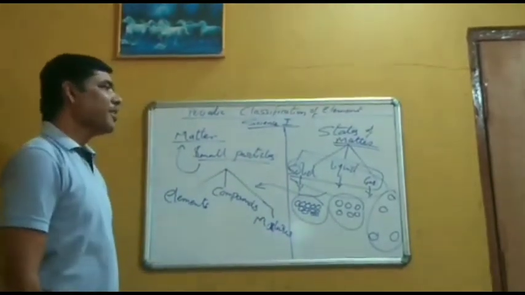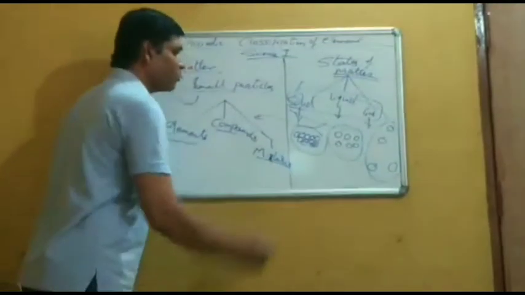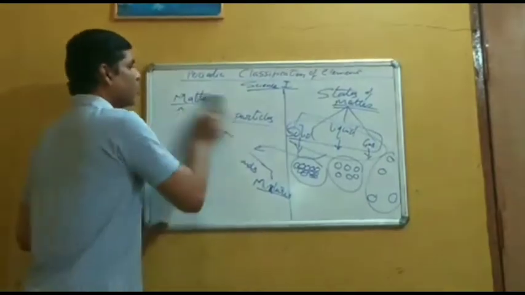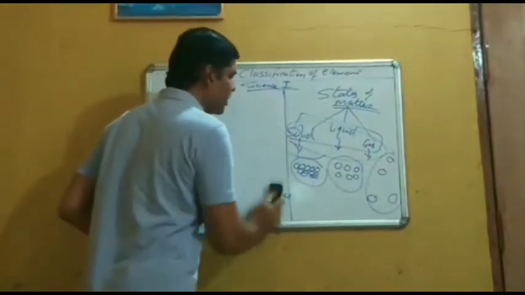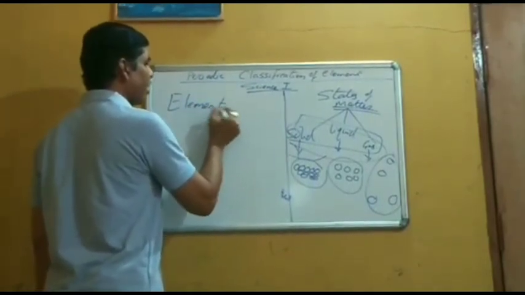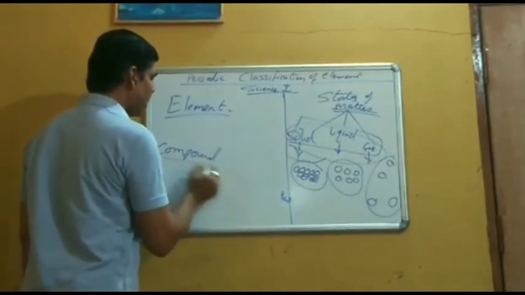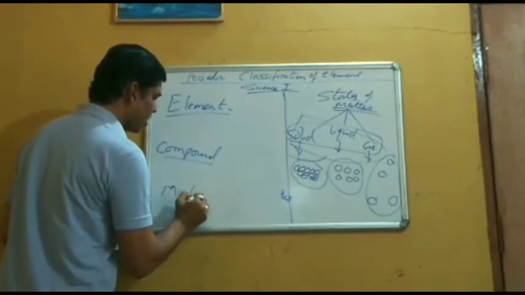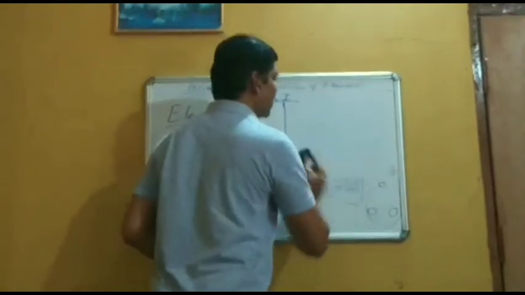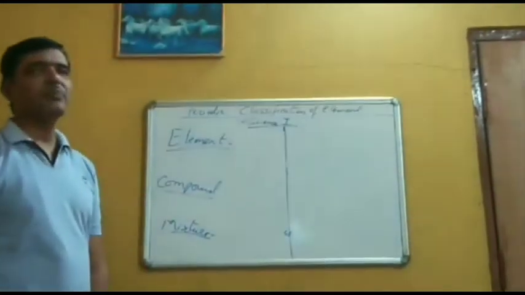Now, after knowing the states of matter, we again come back to our original form, that is learning of element, compound and mixture. Now, what do you understand by the first term, that is element? You have learned these three terminologies: element, compound and mixture. To learn the three terminologies, the first thing, that is element. What do you understand by element?